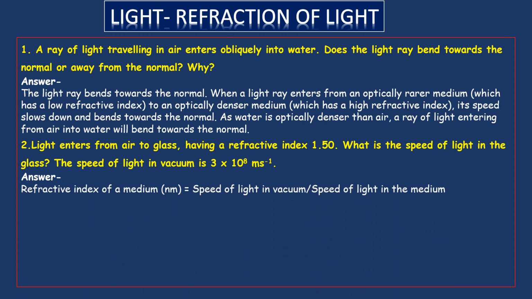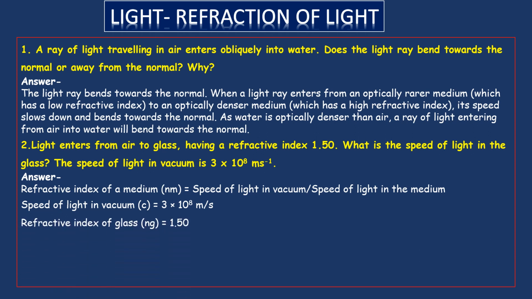Refractive index of a medium is equal to speed of light in vacuum upon speed of light in the medium. In the medium means the given medium. Here the given medium is the glass. That means we are comparing speed of light in the glass to the speed of light in vacuum. This is the refractive index of a medium. Now, speed of light in vacuum, that is c, is equal to 3 into 10 power 8 meters per second. Generally in air also we consider the same value.